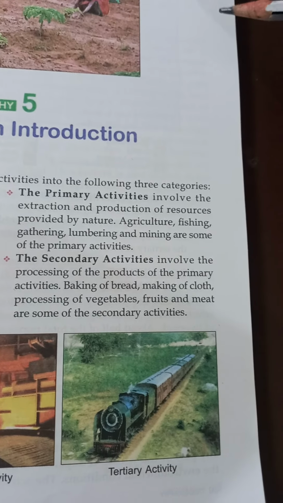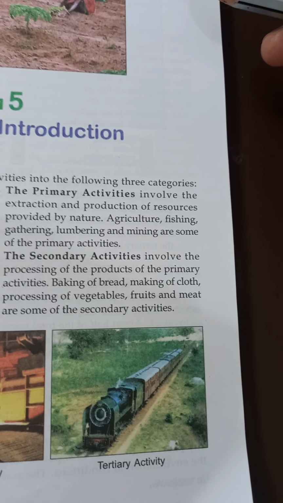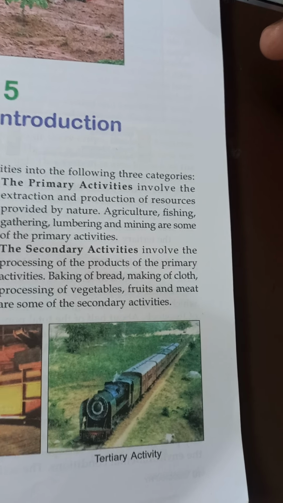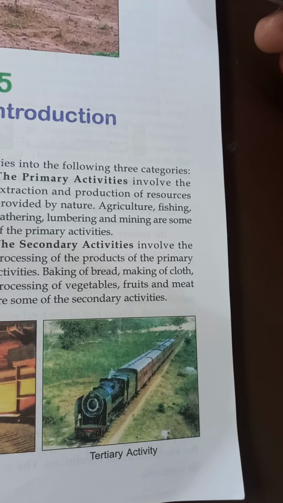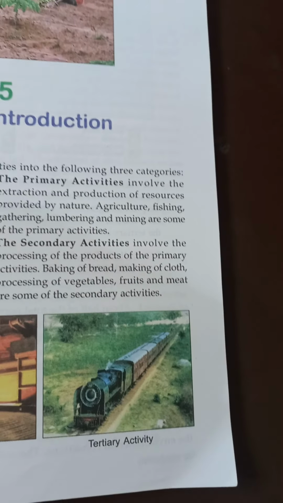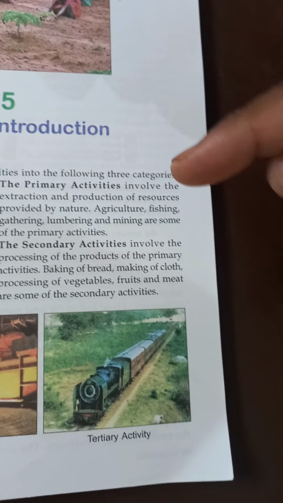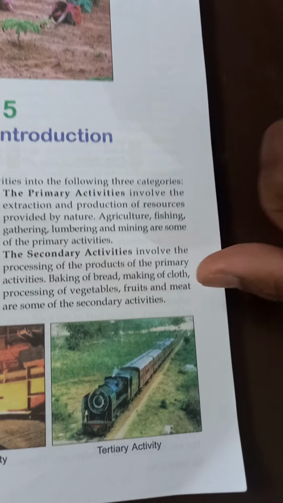Next is the secondary activities. Secondary activities involve the processing of products from the primary activities. Baking of bread, making of cloth, and processing of vegetable food are some of the secondary activities. Secondary activities are the process when we process a thing and change it into something else.